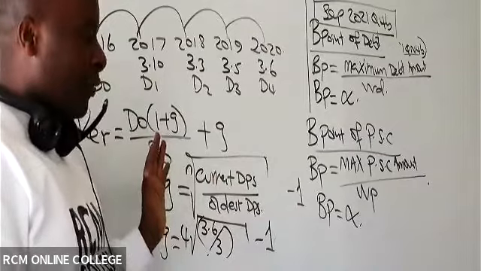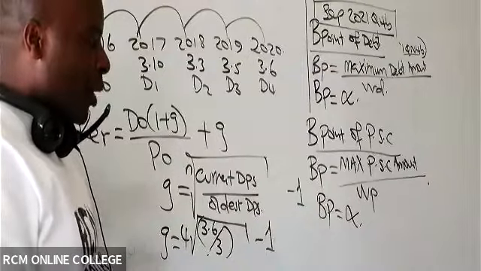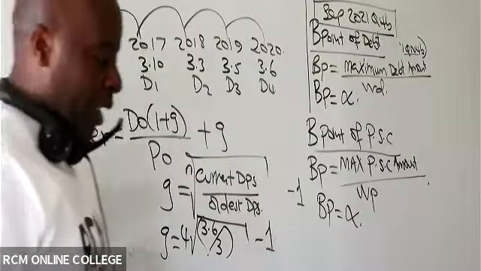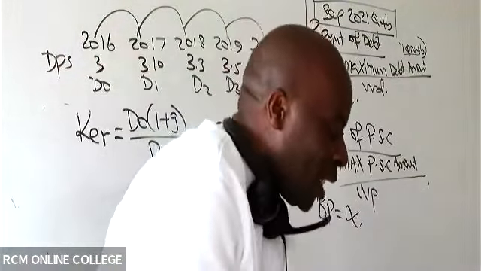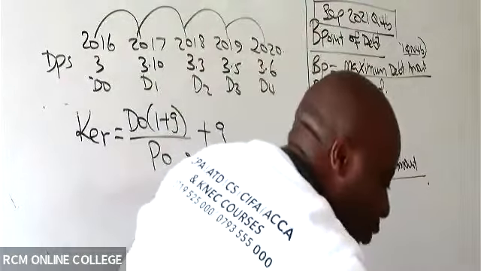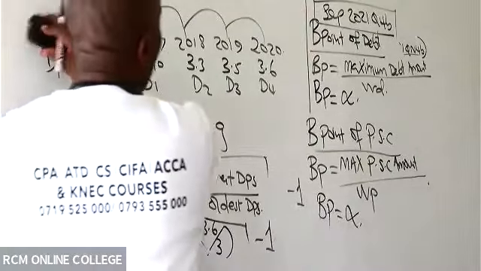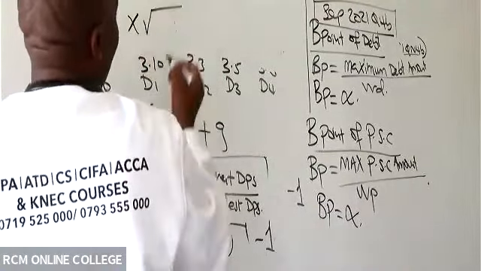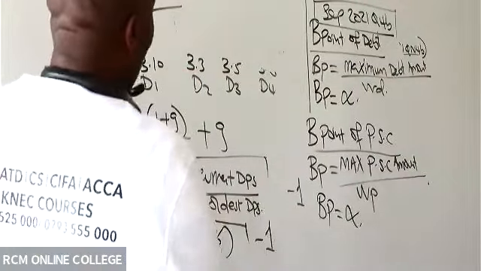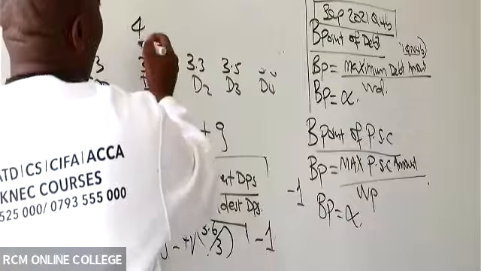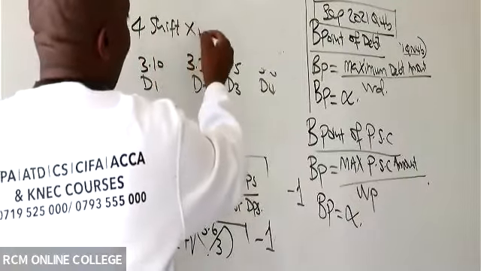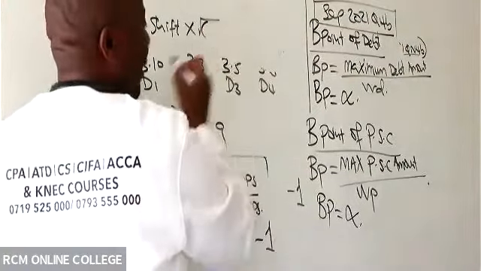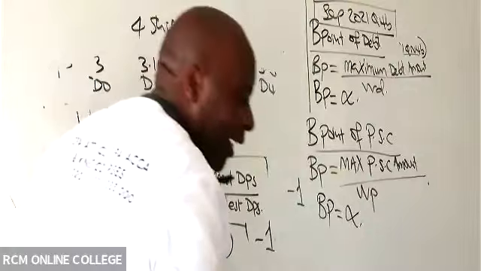Fourth root. In your calculator, you'll be able to see the xth root. Please don't use the square root. Use the xth root. So you say 4 first, and then you press shift until you see that the xth root has come. Once it comes, you put this in brackets always.